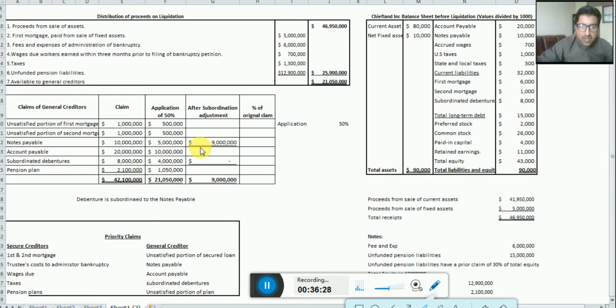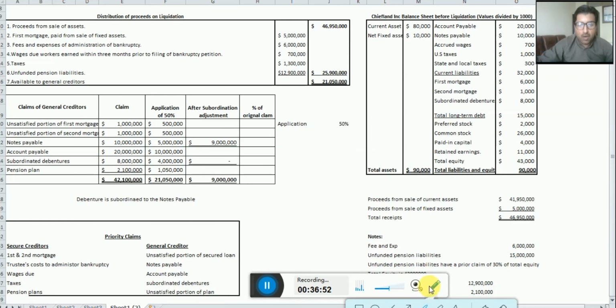If, for example, the notes payable value was 7 million satisfied, we would take just 3 million out of here, and 1 million would remain for the subordinated debenture. But in our situation, there is a 5 million deficit. So the whole 4 million goes here and is added to the notes payable. I hope you got it.